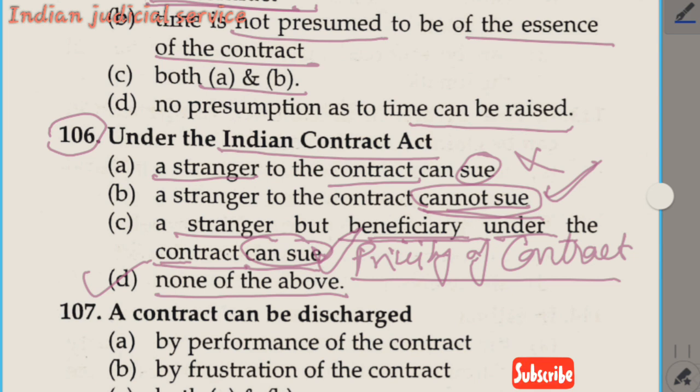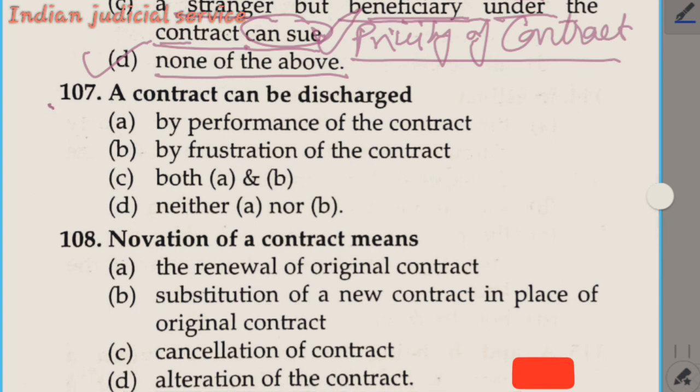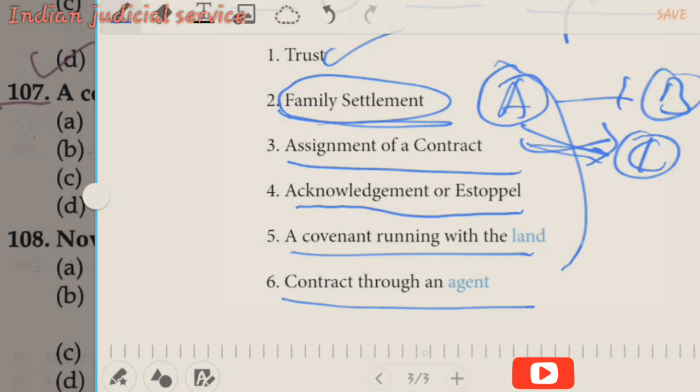Now question number 107. The contract to be discharged. Now we discuss the contract to be discharged in the following conditions. First of all, the modes of discharge.